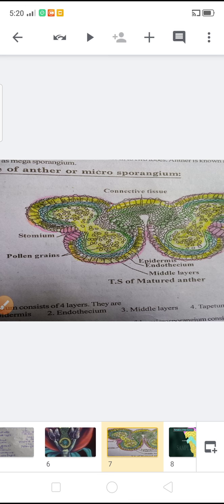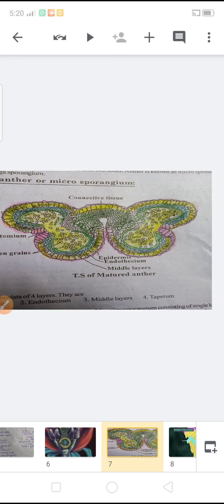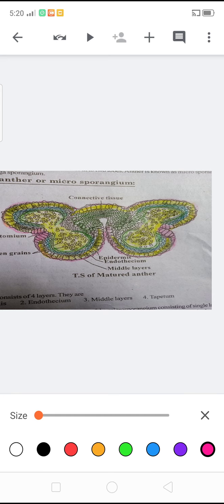Anther wall consists of 4 layers. They are epidermis, endothelium, middle layers and tapetum. Microsporangium or anther wall consists of 4 layers.